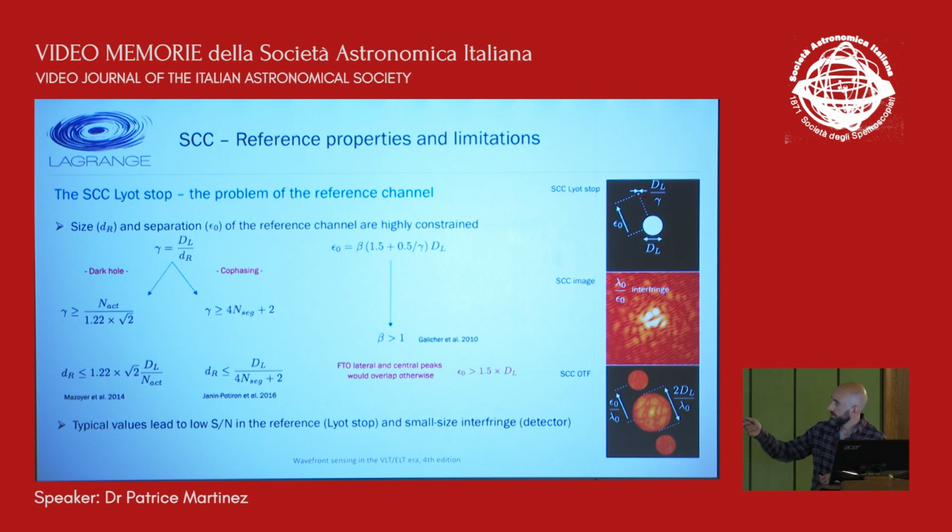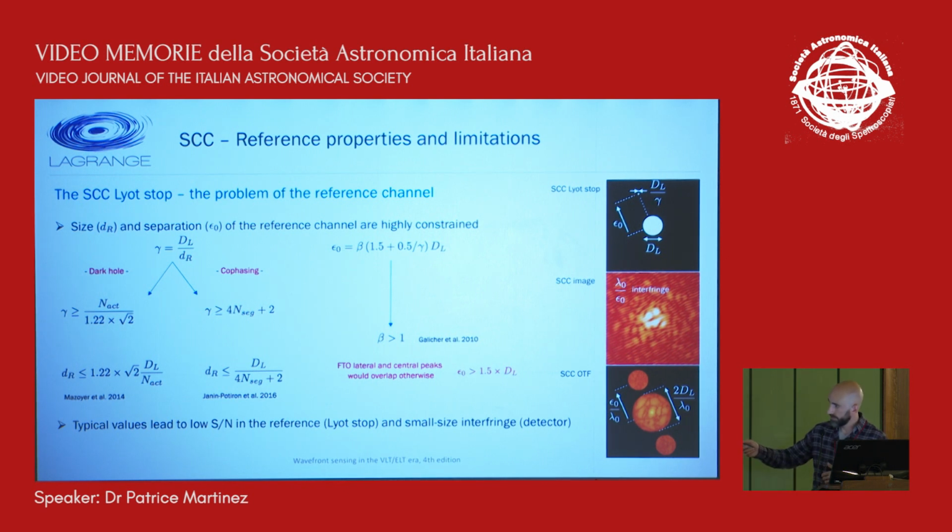So the other constraint is the separation between the reference hole and the pupil channel, and it's easy to understand where the constraint comes from if you look at the OTF image here. The point is that you must avoid any overlap of the side peaks and the central one, so it imposes a given separation between the two openings here that is given by this equation. And it means that the separation between the two must be higher than 1.5 times the diameter of the pupil opening here. So it means that in this equation, the beta parameter that is just inserted here must be higher than unity. That's what the theory of the SCC dictates.